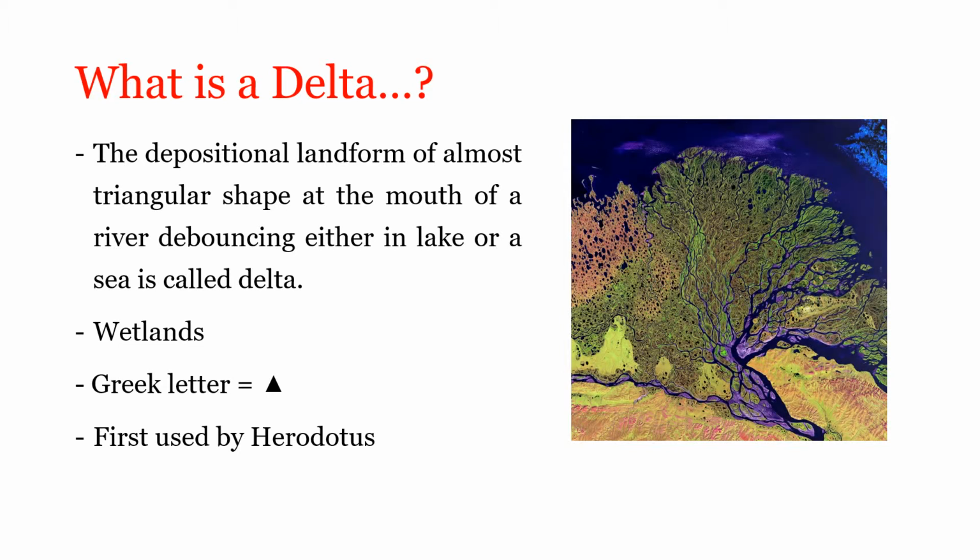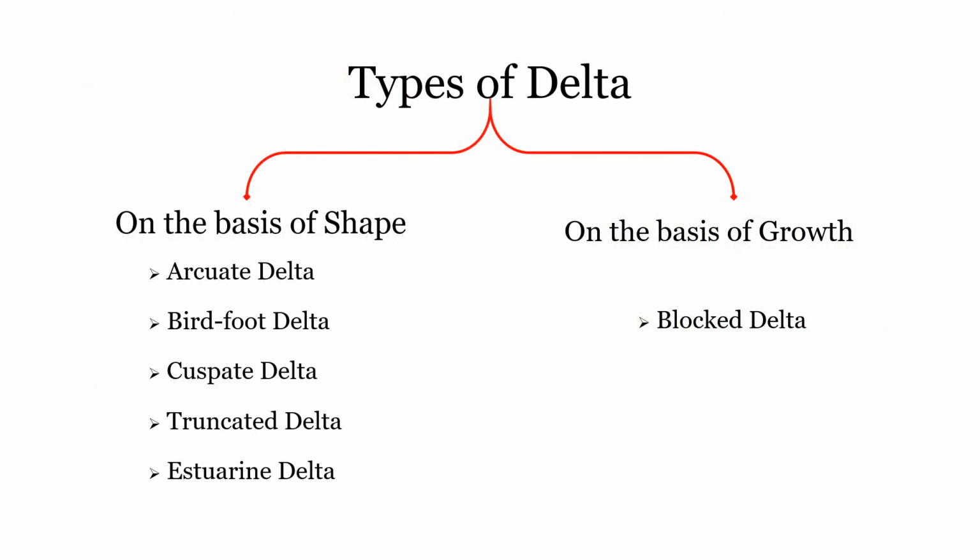Here we have types of delta. Delta can be categorized into two divisions basically. One is based on shape and the other is based on growth. Let's see the first category.